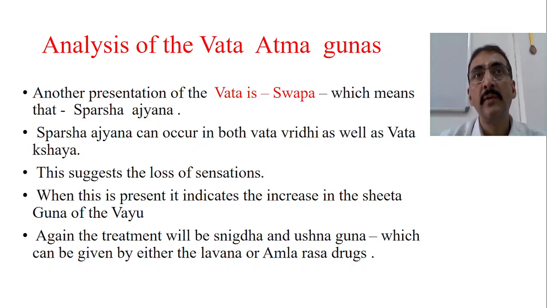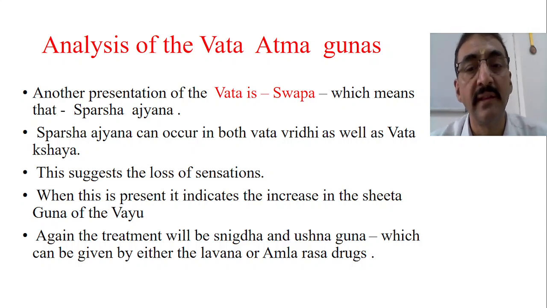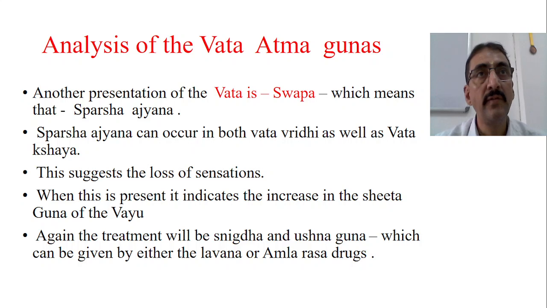Vata is Ruksha, Laghu, Shita. Shita is already there in the Vata. When the Shita Guna of Vata increases to a greater extent than normally expected, it leads to Swapa. Again, the treatment is Snigdha and Ushna Guna, because Shita has to be brought under control by means of Snigdha and Ushna Guna.